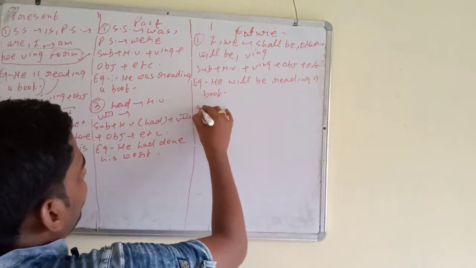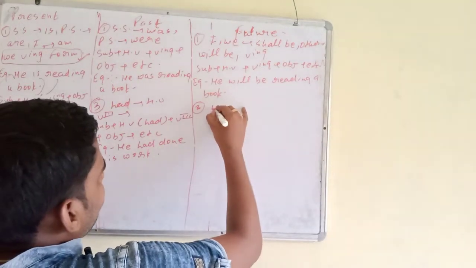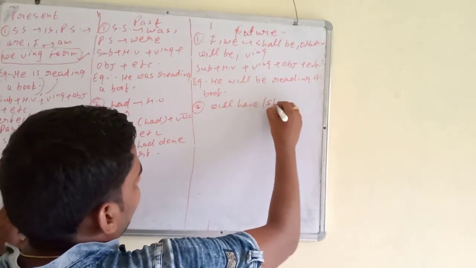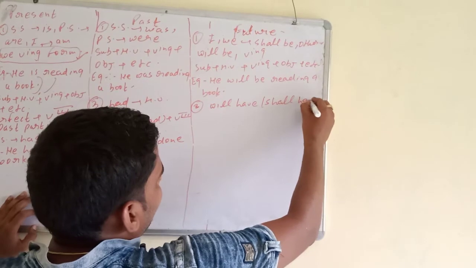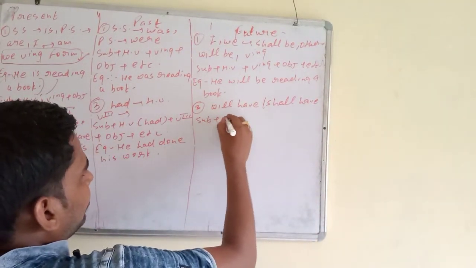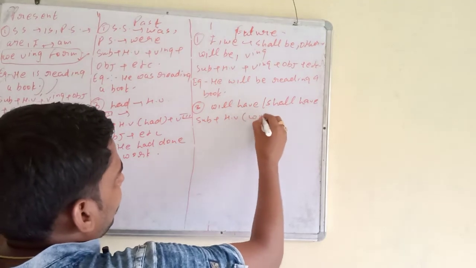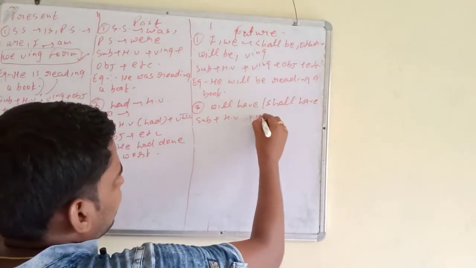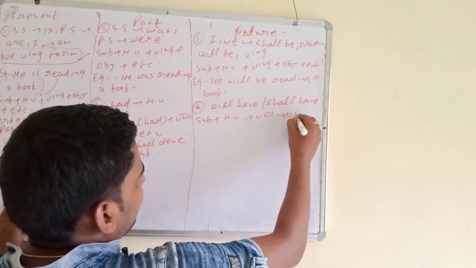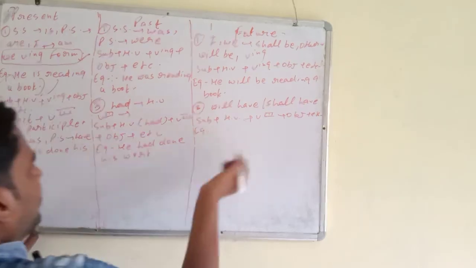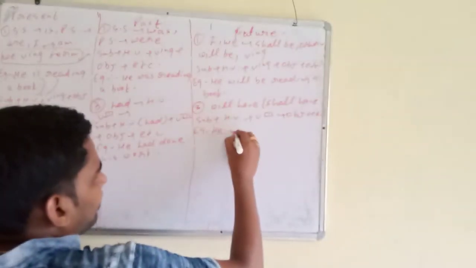Now future perfect. What will be future perfect? We use will have or shall have. And what is common? The common thing is we use the third form of the verb. The rule will be the same. Subject, helping verb will have or shall have, we can write. Then third form, then object, then other word. Example: he will have done his work.